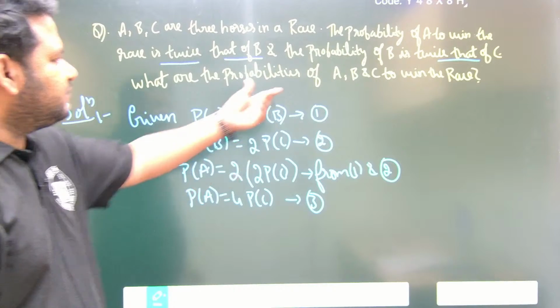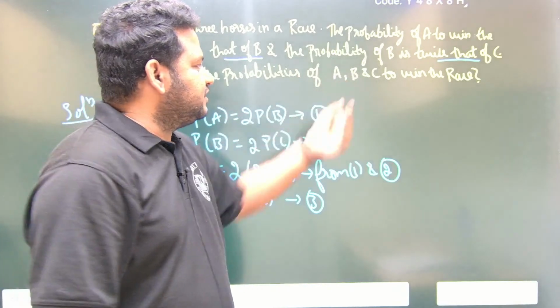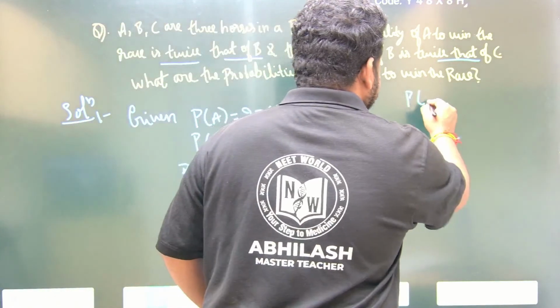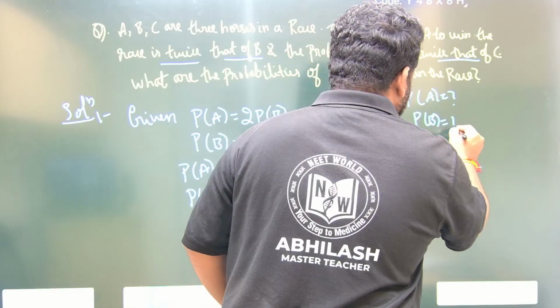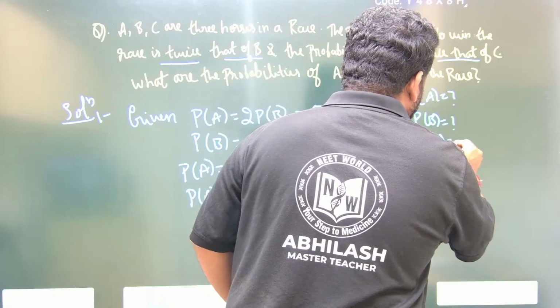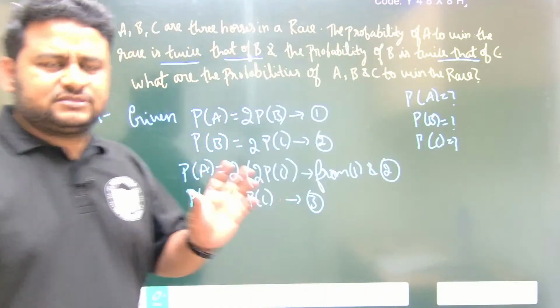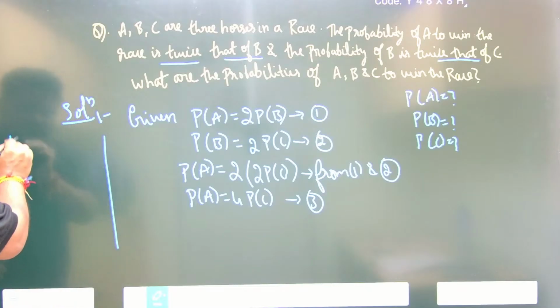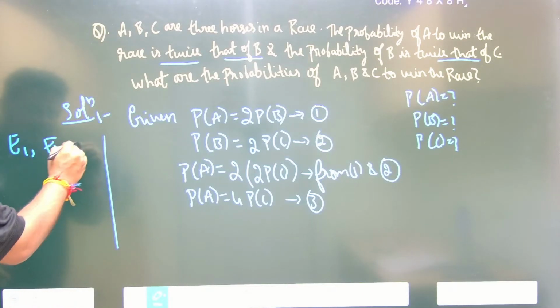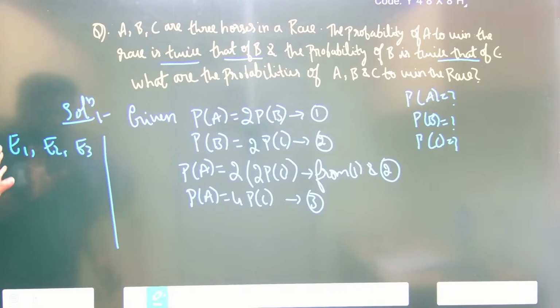Now what are they asking? Probability of A, B, C to win the race. They are asking probability of A is equal to how much, probability of B is equal to how much, and probability of C is equal to how much. So suppose, let me write down here for you to understand, suppose E1, E2, E3 are some events.